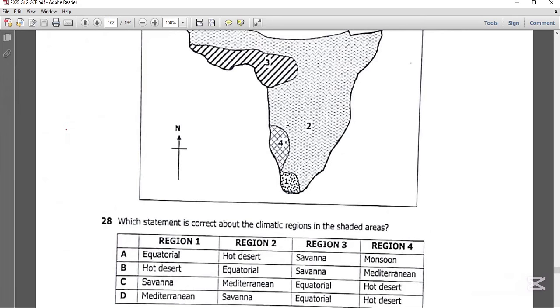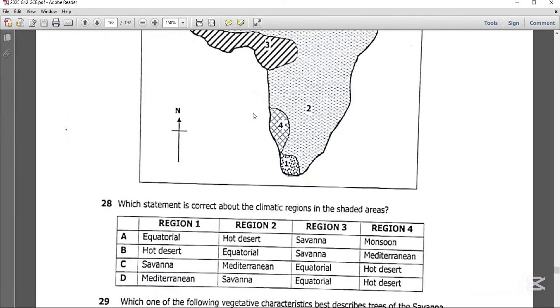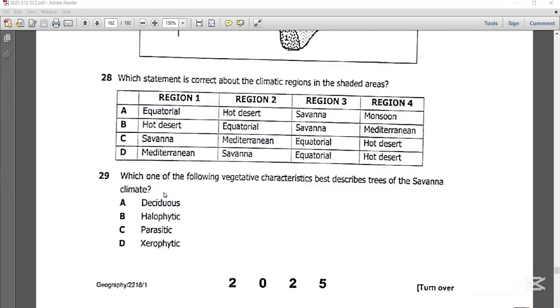Then region 3, this is where you expect to find the equatorial rainforest, where it rains throughout the year. Then region 4 is obviously hot desert, because it is in this region where you find even the Namib desert. So the best possible answer on this particular question is D, Mediterranean, region 1, then region 2, savanna, region 3, equatorial, and region 4, hot desert. Now let's get to question 29.